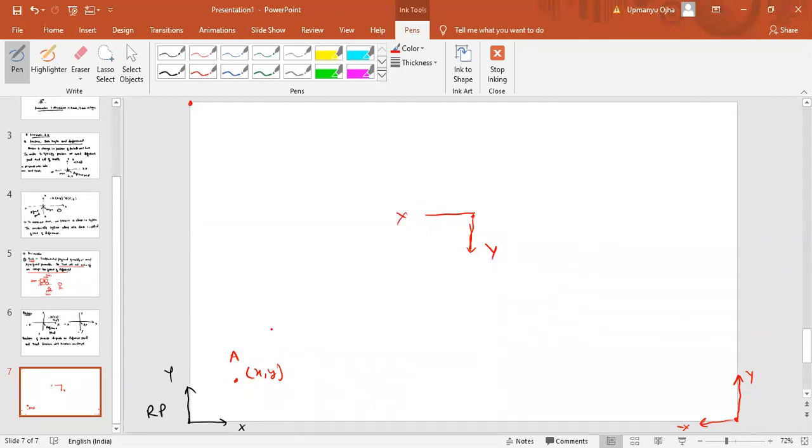Which means the position depends upon the reference point. But the real location will not change. The particle at A will remain at this position. This real location will not change, but the position will change. Means if I change the reference point, I can change the position of the particle, but the real location will never change. Okay.